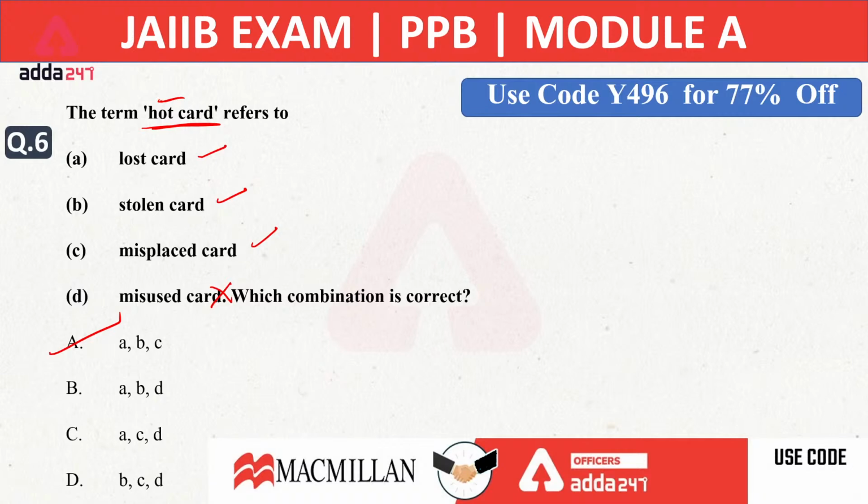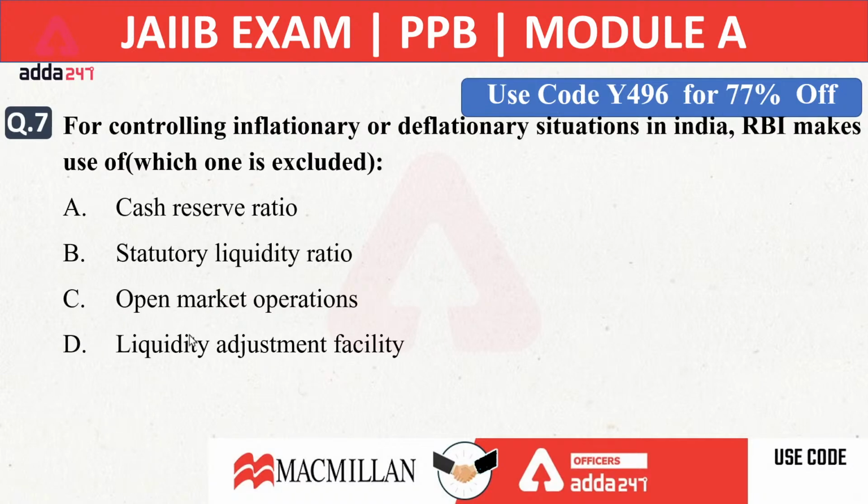Now, next. Seventh question. For controlling inflationary or deflationary situations in India, RBI makes use of certain instruments of monetary policy.